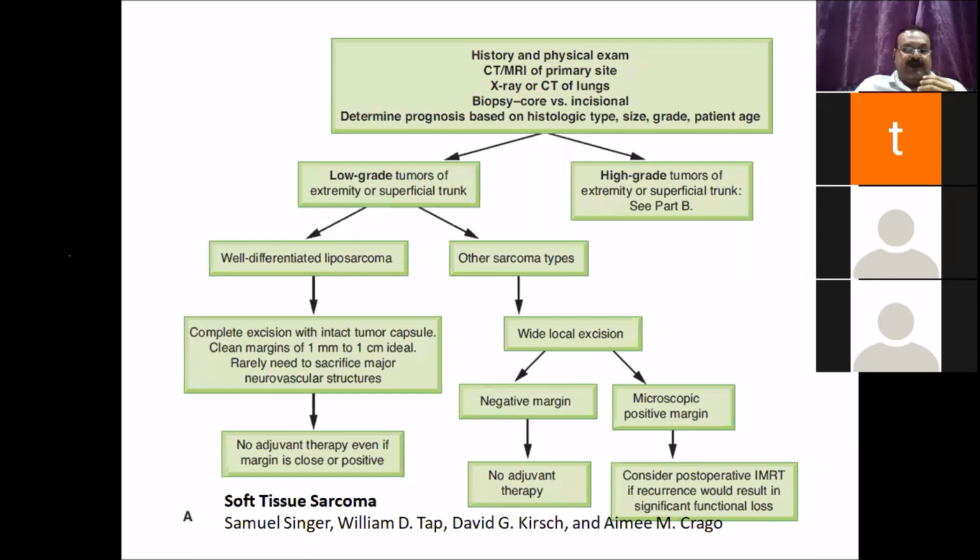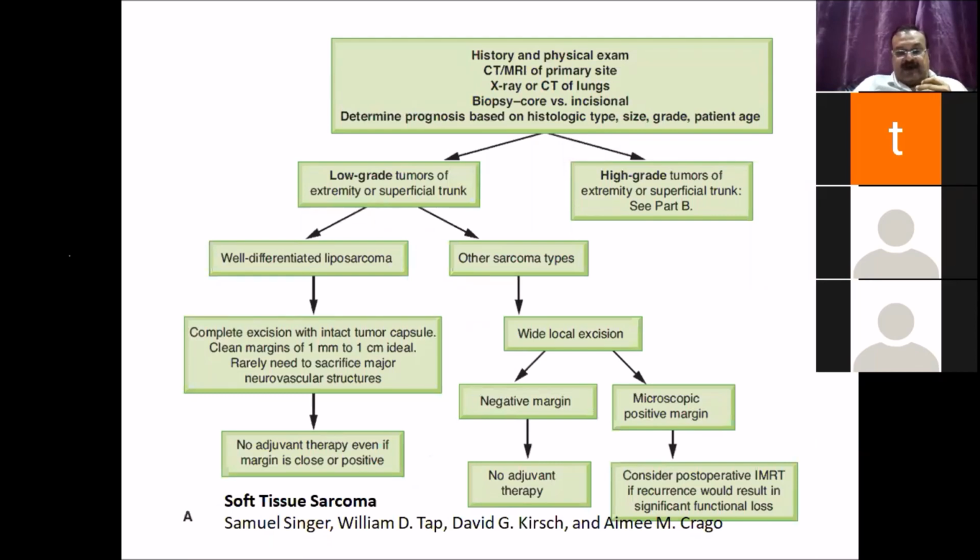If you have a low grade tumor, except for the well differentiated liposarcoma, where a complete excision with intact tumor capsule with a margin between 1 millimeter to 1 centimeter is ideal, and no adjuvant is used. For all other sarcoma types, if the margin is negative and the tumor is low grade, no adjuvant is required.